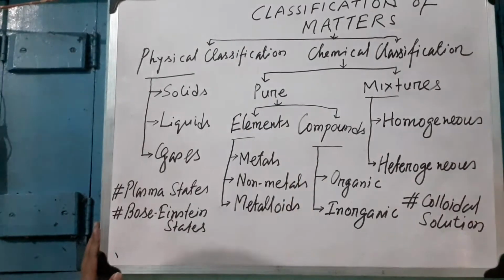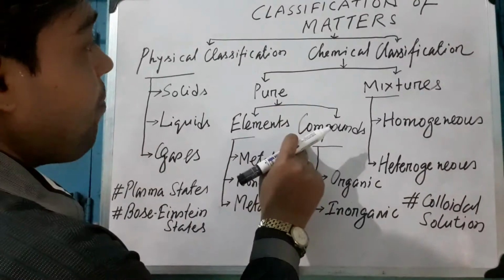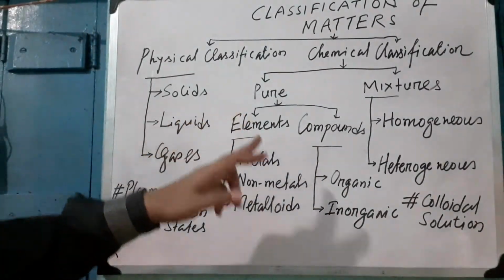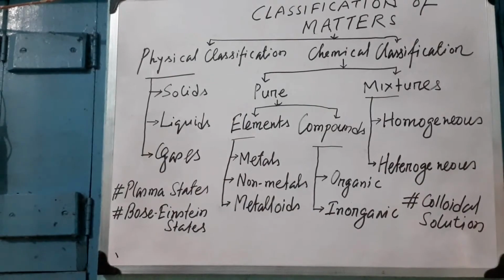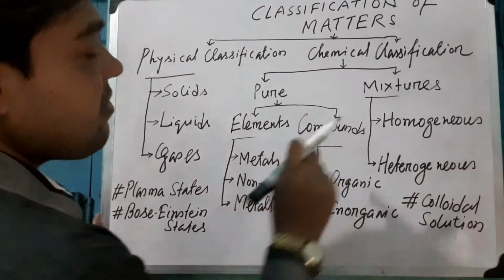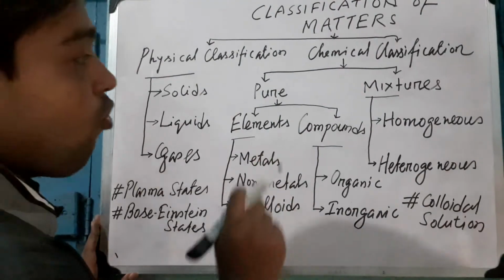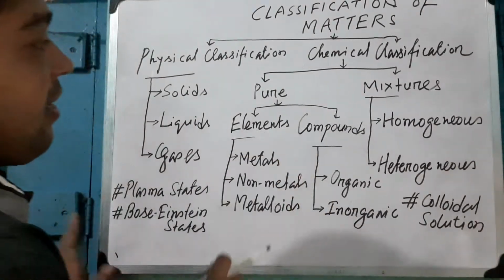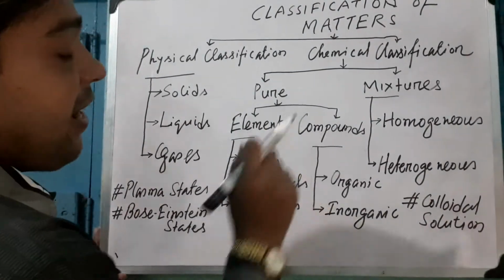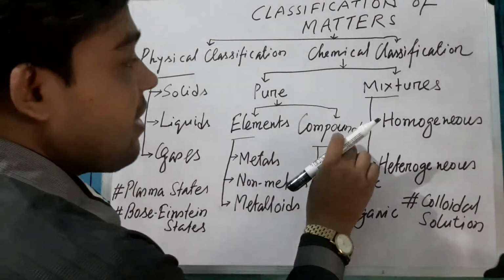What is a compound? A compound is also a pure type of matter. If we break down a compound, we will get two or more elements. Example of a compound is water, H2O. If we break water, we will get hydrogen and oxygen. So water is a compound.